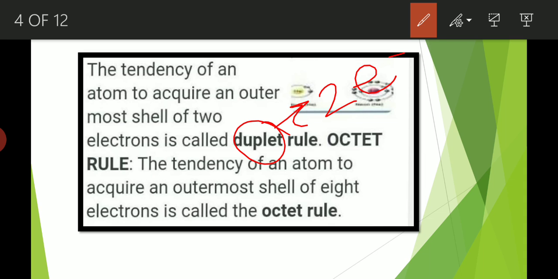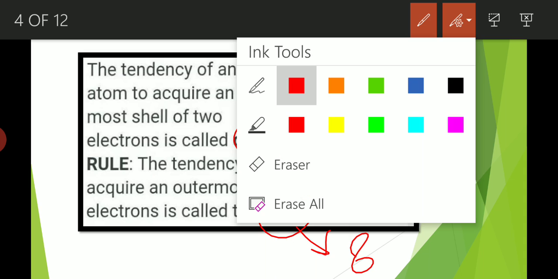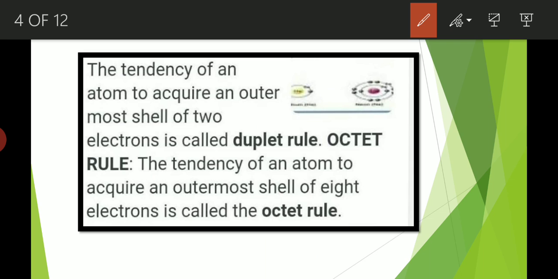And another one is the octet rule. Octet means 8. So according to this rule, an atom will always try to have or acquire 8 electrons in its valence shell or the outermost shell. Okay. So according to the need of the atom, it will either acquire 8 electrons or 2 electrons in its last or the outermost shell.